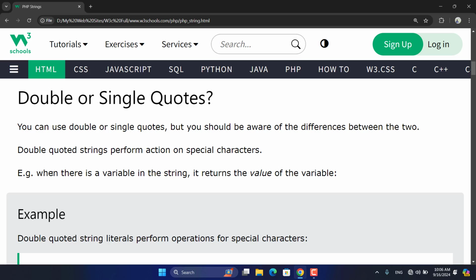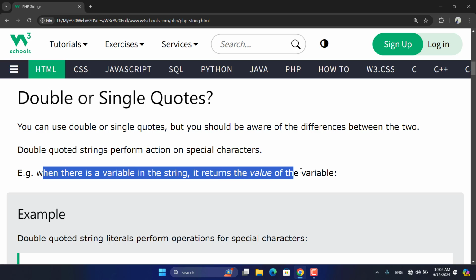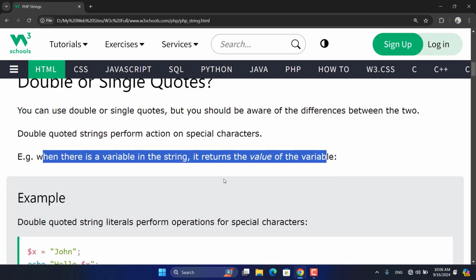Also, when there is a variable in the string, it returns the value of the variable. If you are using a double quote string and you put a variable inside it, it will execute that variable and output something to you. But in single quotes, it will just print anything inside it without doing any operation, any calculations, or accessing the variables.